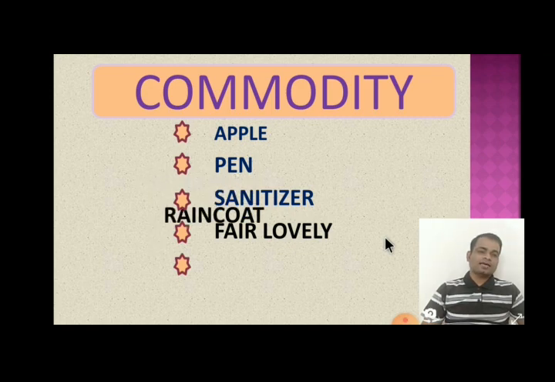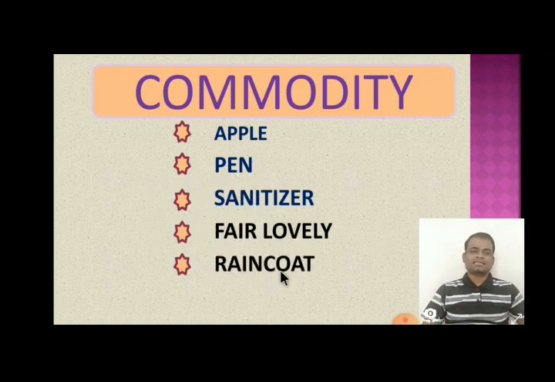As well as, we may take a very easy example. Suppose we are facing rainfall. At that time our want is to protect ourselves from the rain. So which commodity has power to satisfy our want? Raincoat. So raincoat has capacity to satisfy human wants.